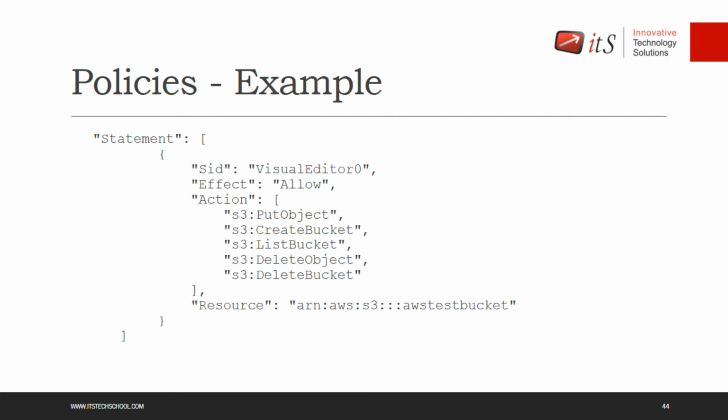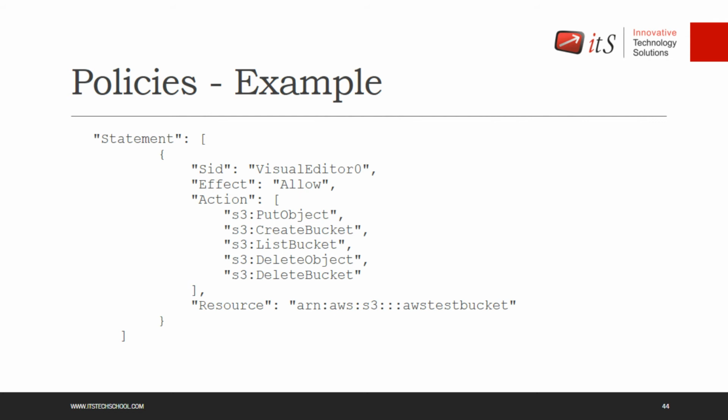That time this statement will be useful. That's the resource: on which bucket you want a permission. If there are multiple buckets and I need permission on a particular bucket, that will be added into the resource.